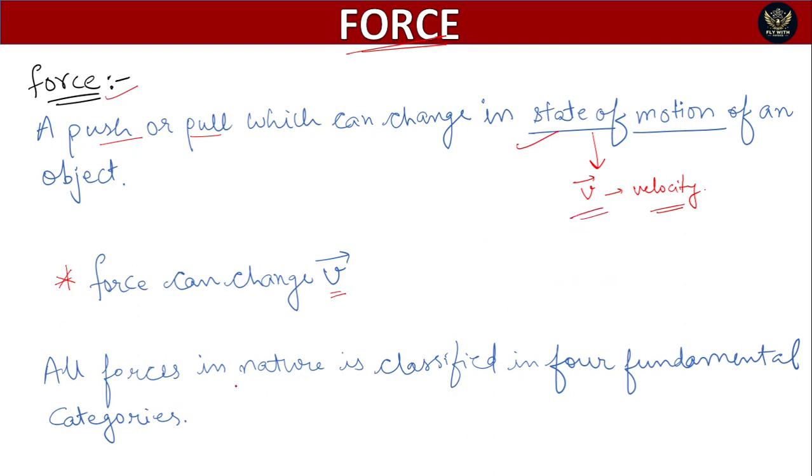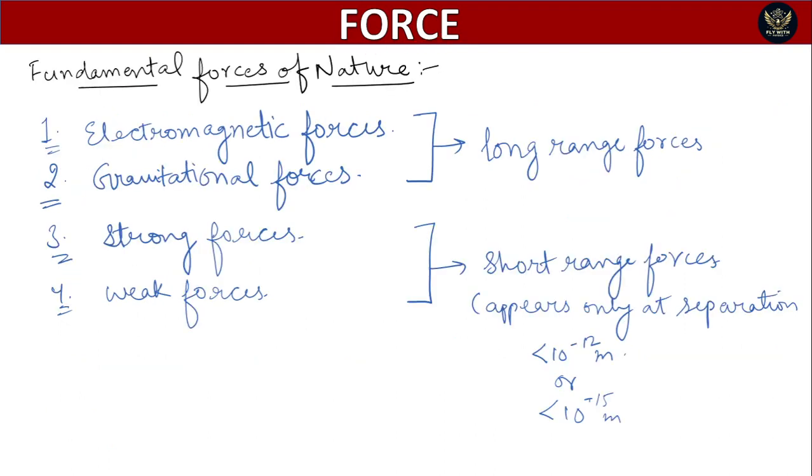Okay, all the forces of nature are actually classified into four fundamental categories. So let us see them now. The first category is electromagnetic force. The second is gravitational force. The third is the strong force, and the fourth is the weak force.